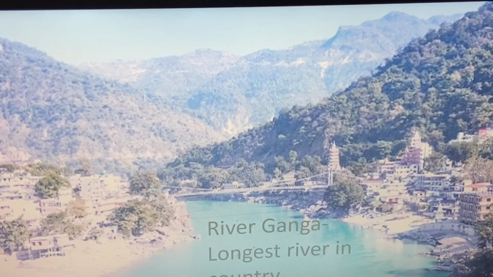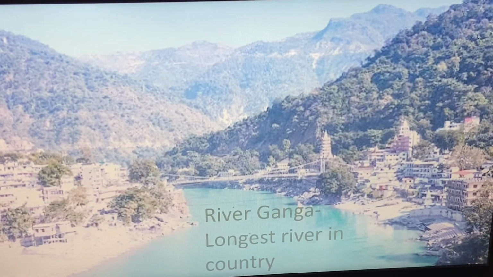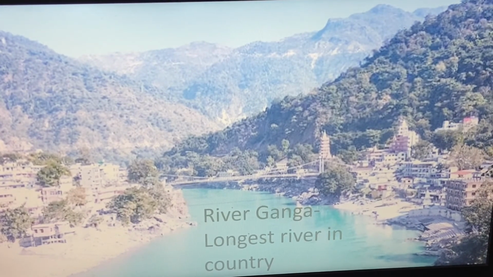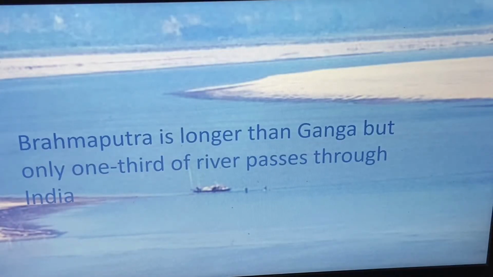Next we have the river Ganga, and this is our longest river in India, and this is also a holy river where people go and take a holy dip. This is a holy river also, that's river Ganga, and this is the longest river in the country. Then we have the Brahmaputra. The Brahmaputra is longer than river Ganga, but only 1/3 of the river passes through India, though it is longer than river Ganga.